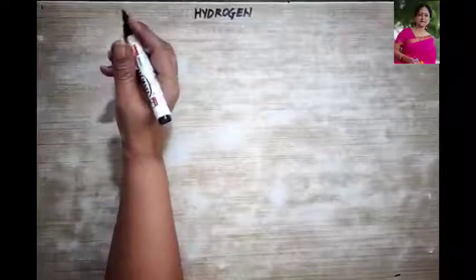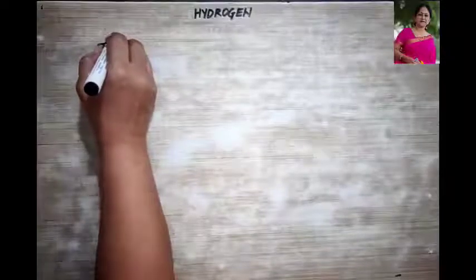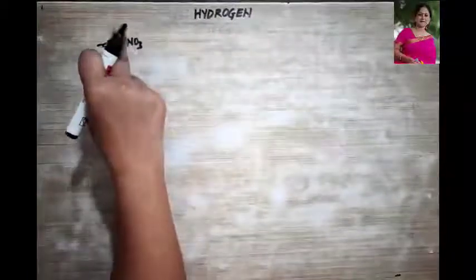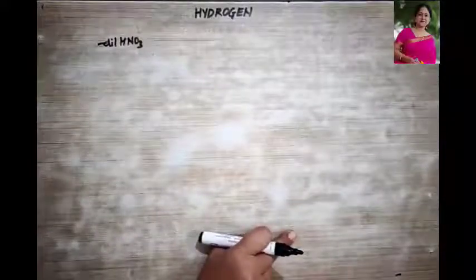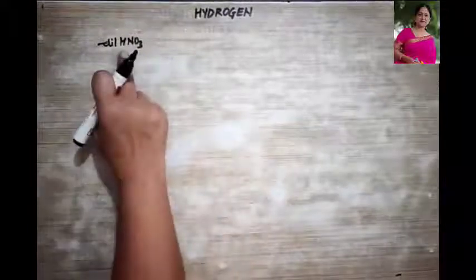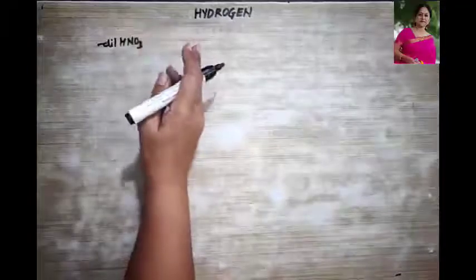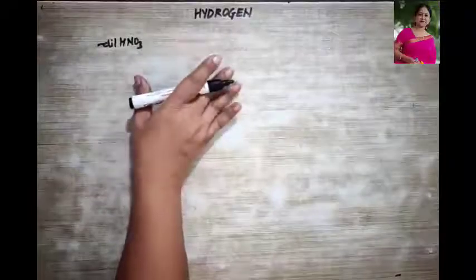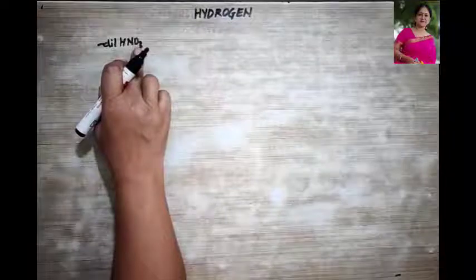Now, with dilute HNO3, as I had told you, we cannot prepare hydrogen. Why? Because it is a strong oxidizing agent, and what you saw in the previous reactions with dilute HCl and H2SO4 was that hydrogen gas was liberated. Over here, since it is a strong oxidizing agent, it oxidizes hydrogen to water and therefore defeats the purpose of collecting hydrogen gas, and therefore we do not use dilute HNO3 for the preparation of it.